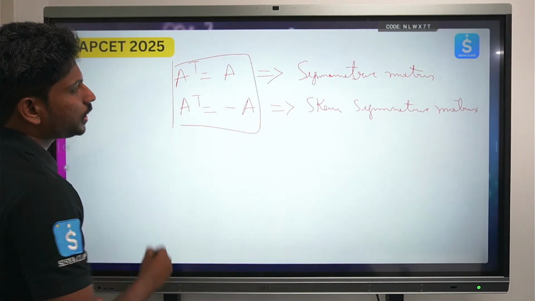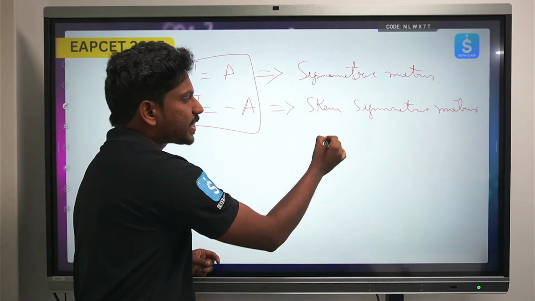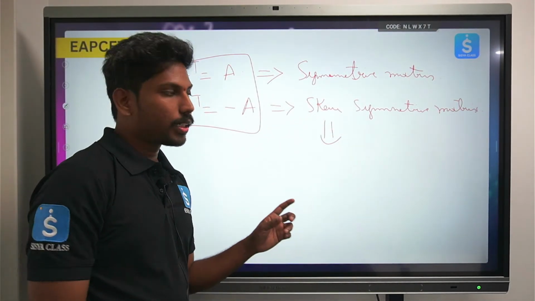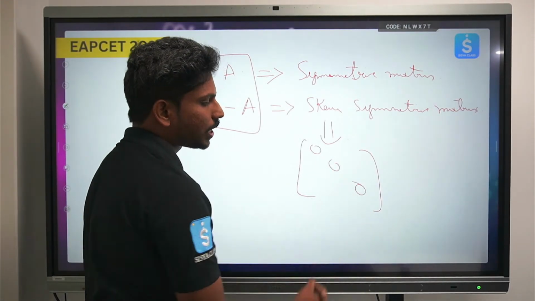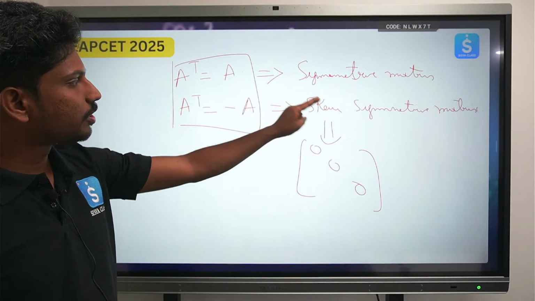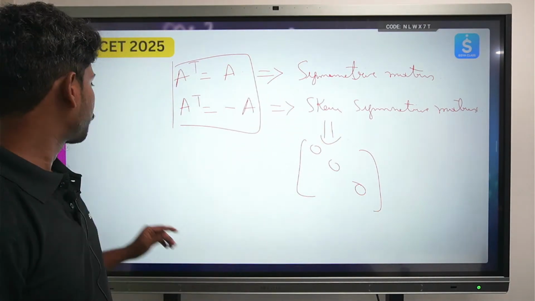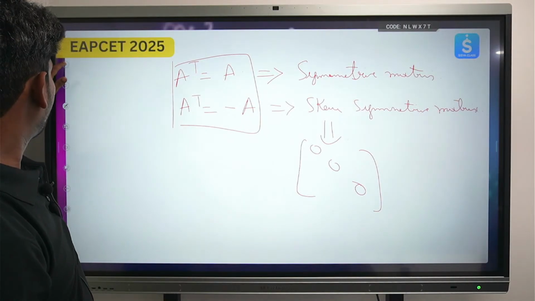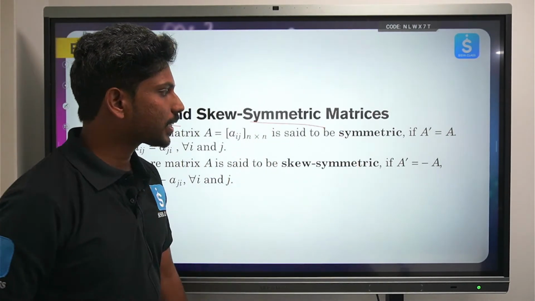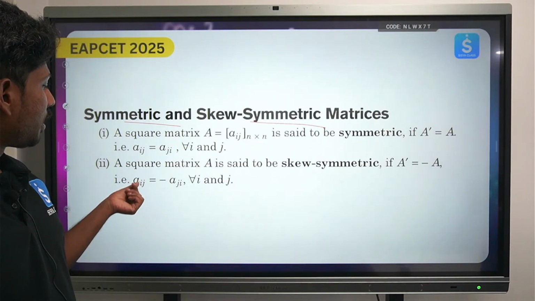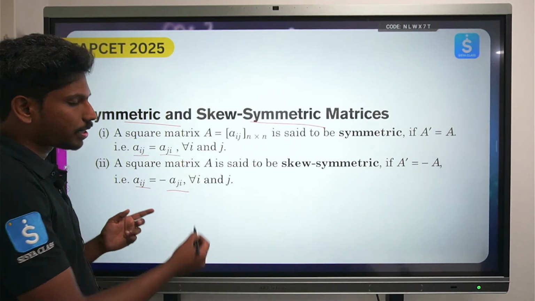మీకు ఆల్రెడీ తెలిసే ఉంటుంది వాట్ ఈస్ మెంట్ బై సిమెట్రిక్ మ్యాట్రిక్స్, స్క్యూ సిమెట్రిక్ మ్యాట్రిక్స్. కాకపోతే in skew symmetric matrix, the diagonal entries are in such a way that they will always be equal to 0. In skew symmetric matrix, the diagonal entries will be equal to 0. That's the next thing. So here, this is what we have discussed, symmetric matrix and skew symmetric matrix, where aij is equal to minus aji, and for symmetric, aij is equal to aji.